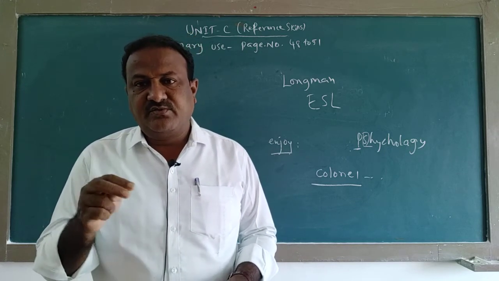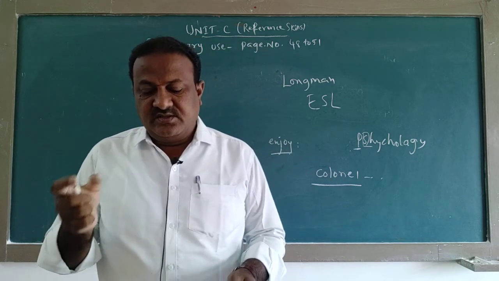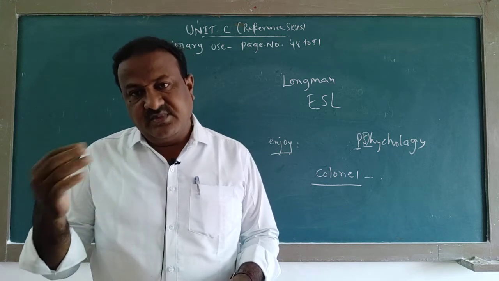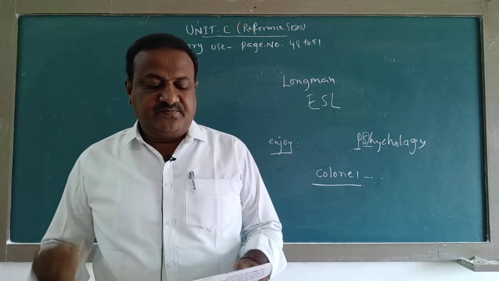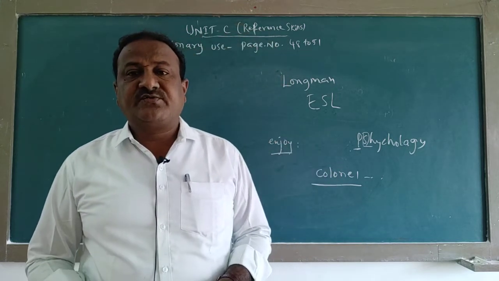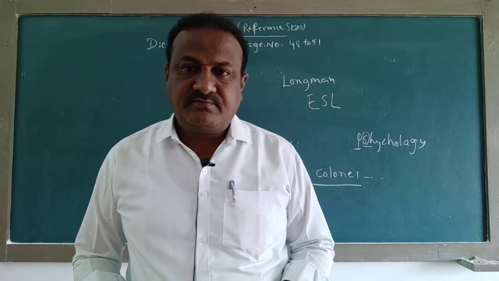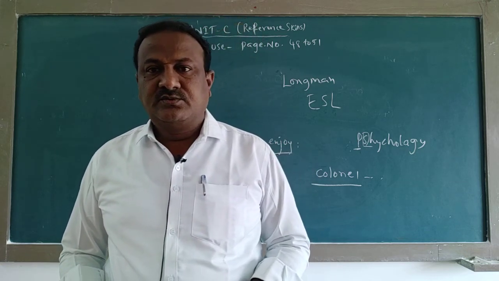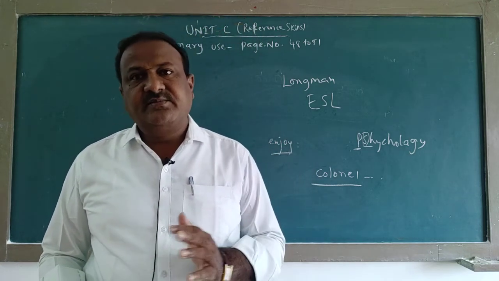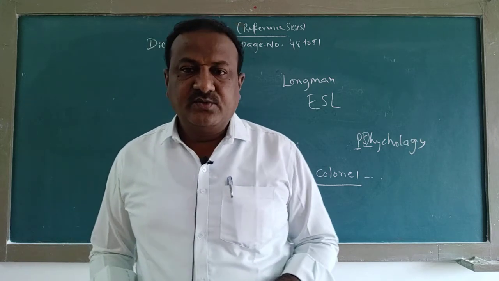For example, if you open Google and type superstitious meaning, you will get a list of different definitions. To know the different meanings of that particular word, we use a dictionary.